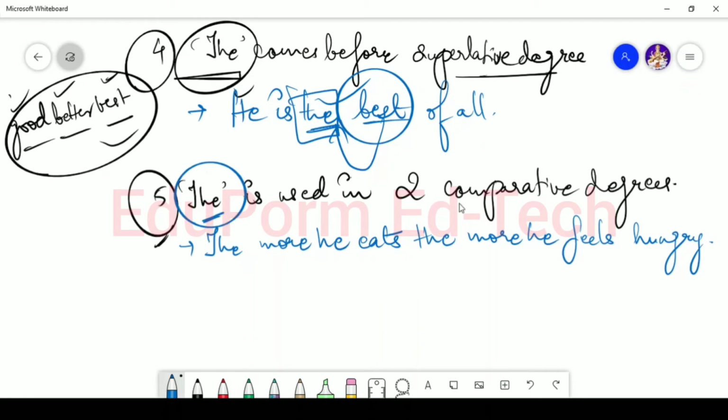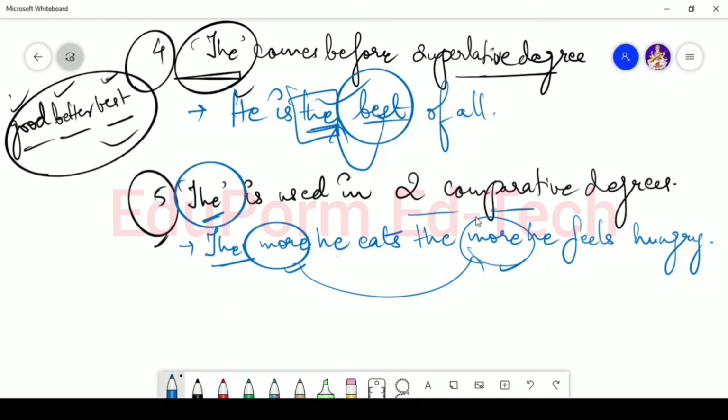The is used in two comparative degrees. So when I said that the more he eats, the more he feels hungry, in this case more is a comparative degree, and this comparative degree has been used two times in this sentence.